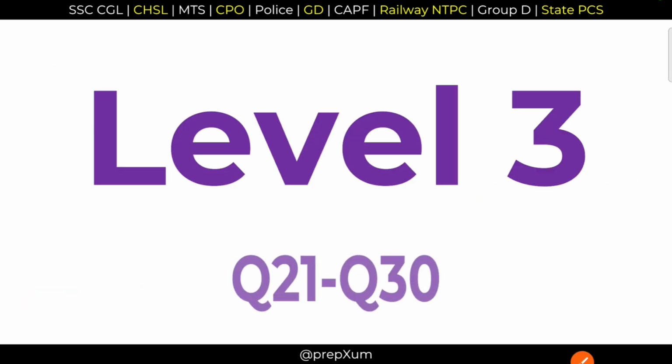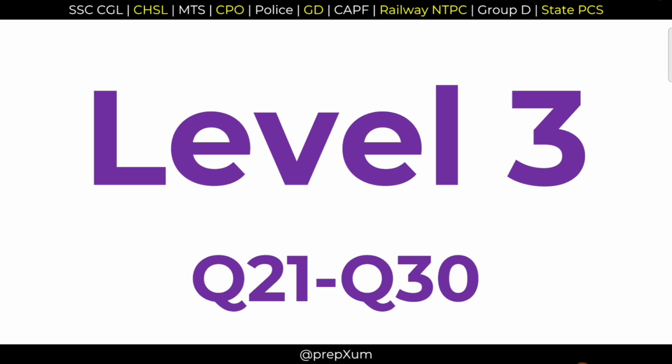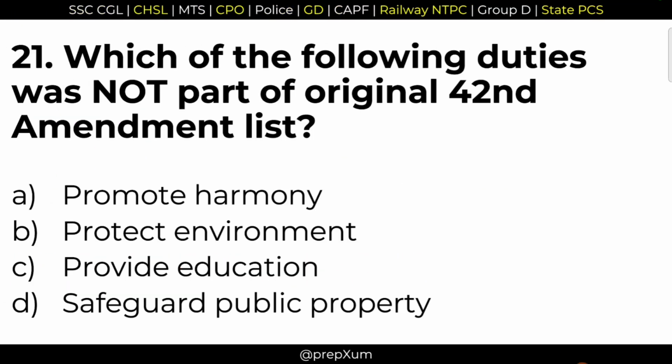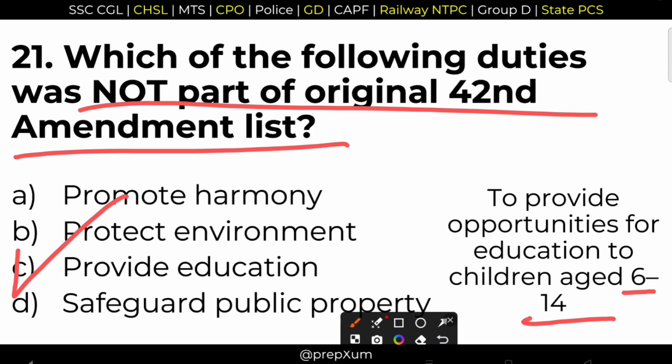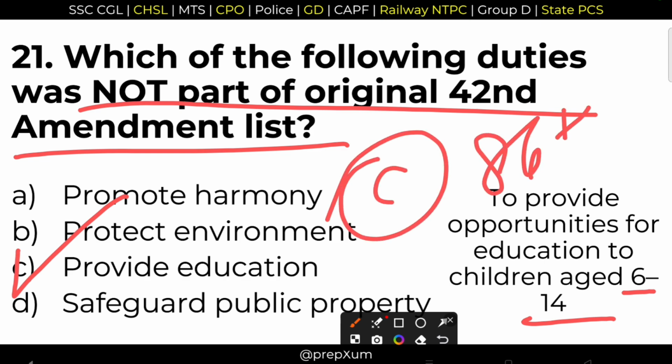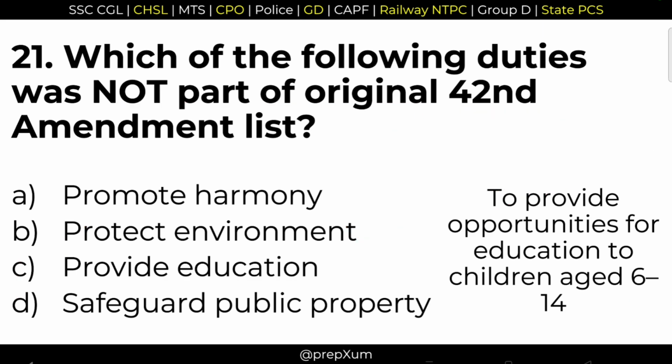Now we are heading towards level 3, questions 21 to 30. Let's see the questions. Question number 21. Which of the following duties was not part of the original 42nd Amendment list? The right answer of this question is option C, provide education. Provide educational opportunities to children in the age group of 6 to 14 years. This is a fundamental duty that was not part of the 42nd Constitutional Amendment Act. So the answer is option C. It was implemented through the 86th Constitutional Amendment Act. This is another point you have to remember, and we already have discussed this.